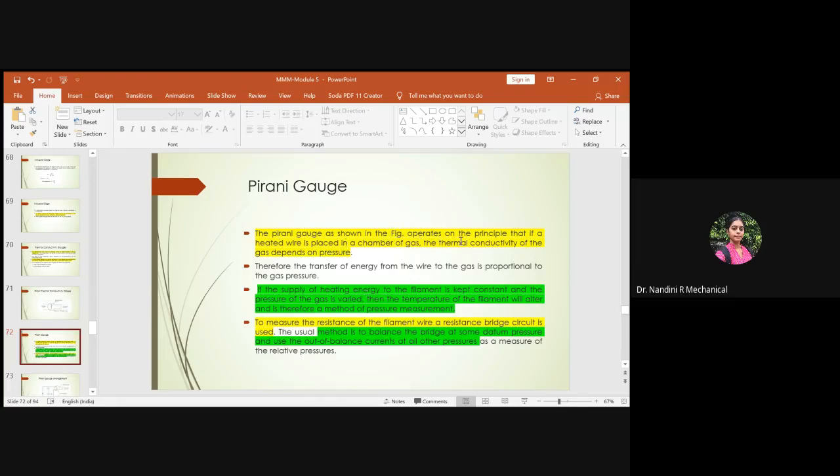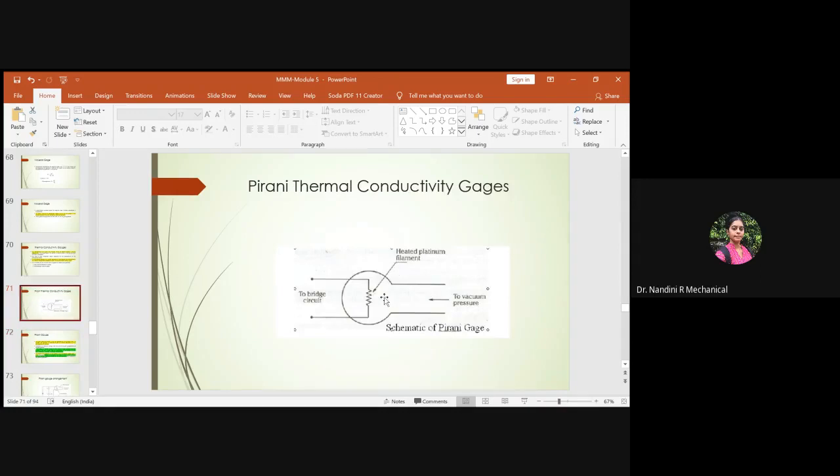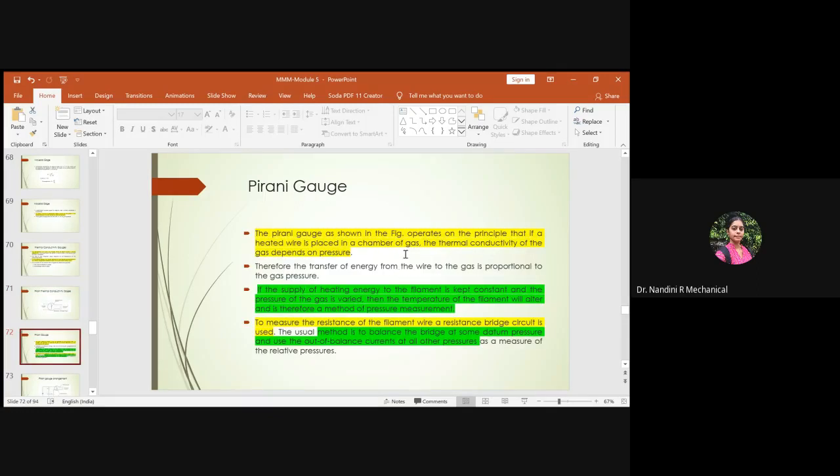It operates on the principle that if a heated wire is placed in a chamber of gas, the thermal conductivity of the gas depends upon the pressure. So that's what I told you. The heated filament, here made of platinum, is housed within a bulb enclosed with a chamber of gas.